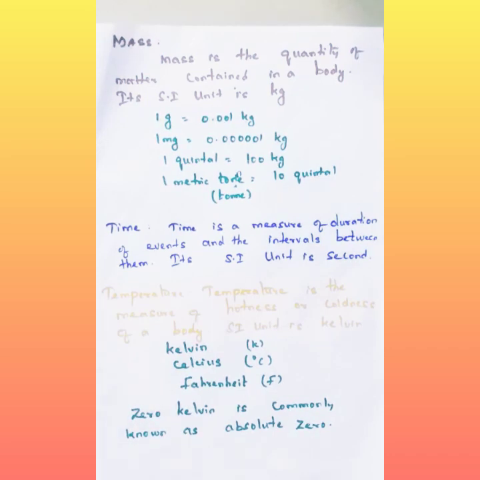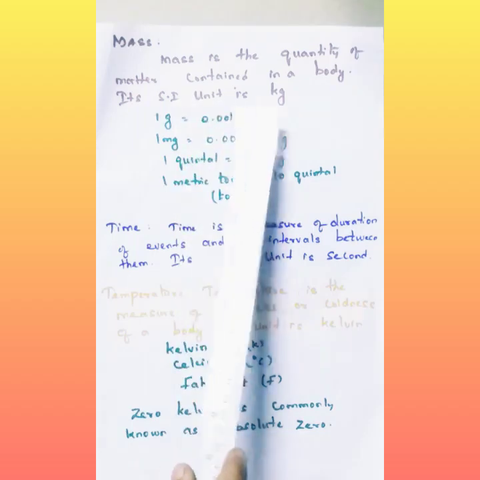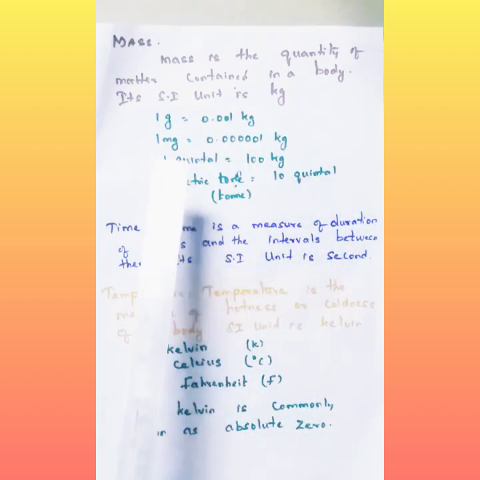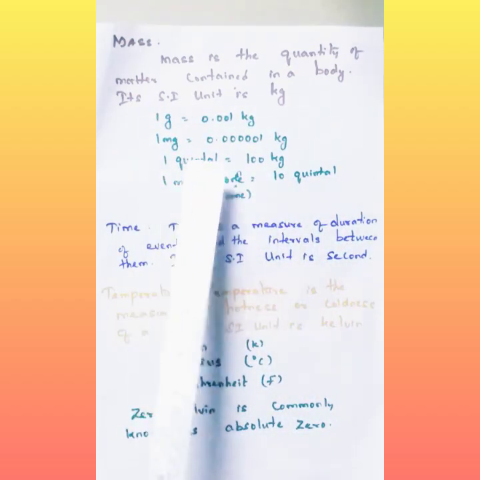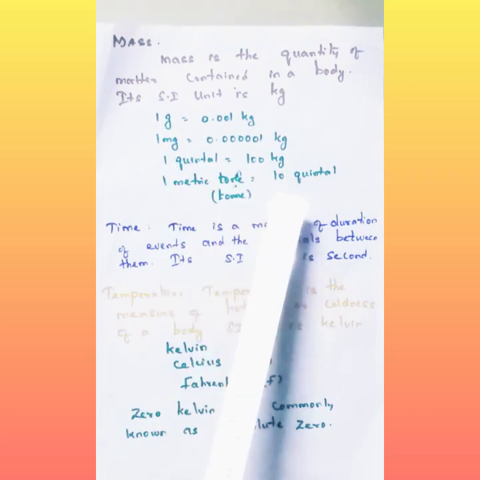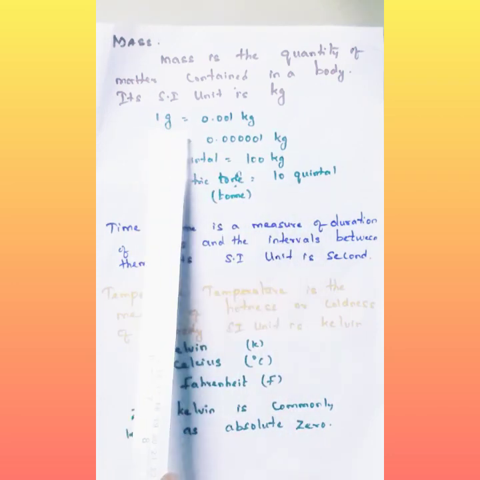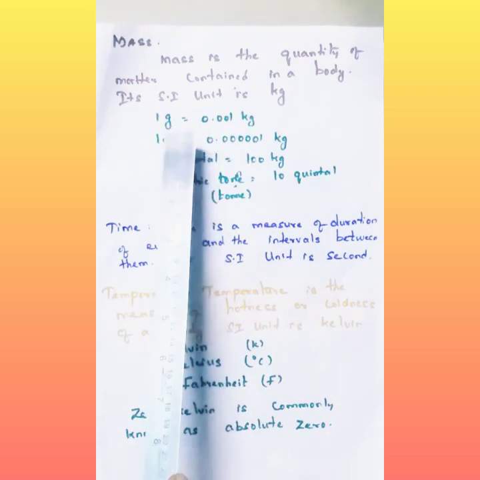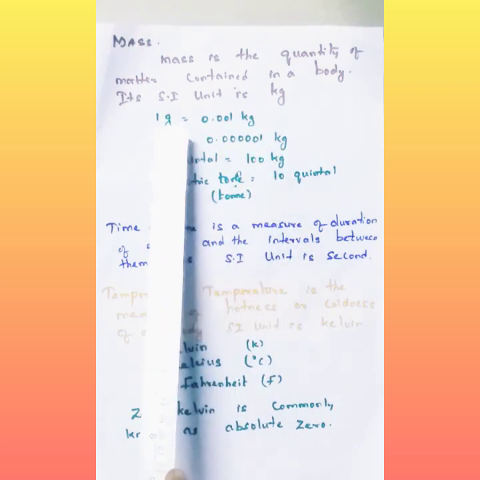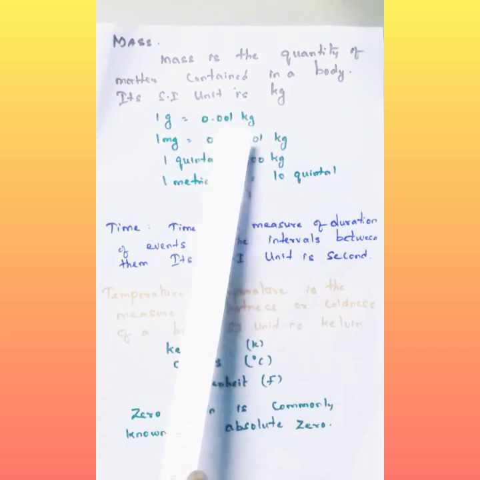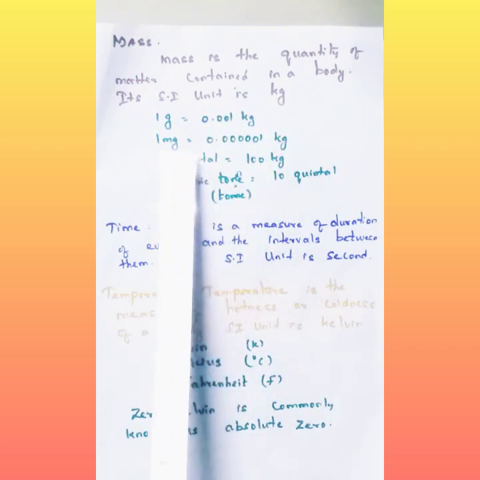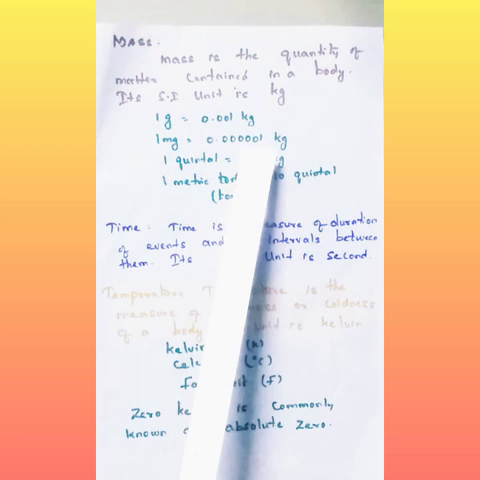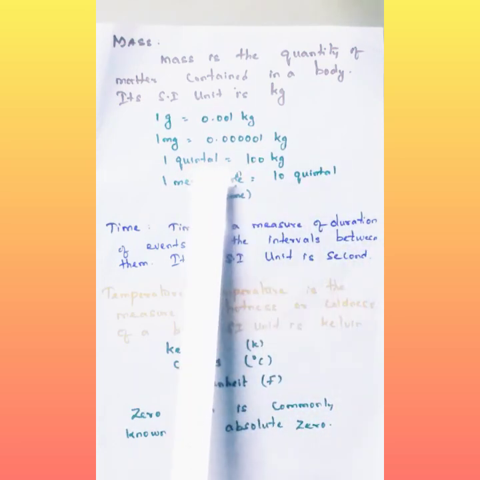The quantity of matter contained in a body, that we call mass. Its SI unit is kg, that is kilogram. This is a simple point to keep in memory, and it may also be asked as a 1 mark question. 1 gram is equal to 0.001 kg. 1 milligram is equal to 0.000001 kg.